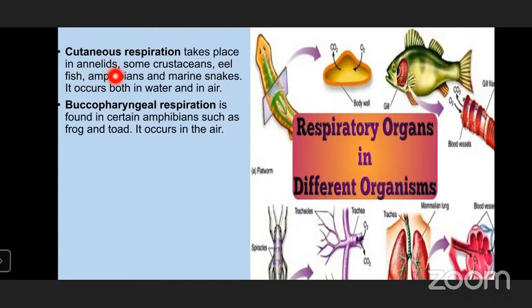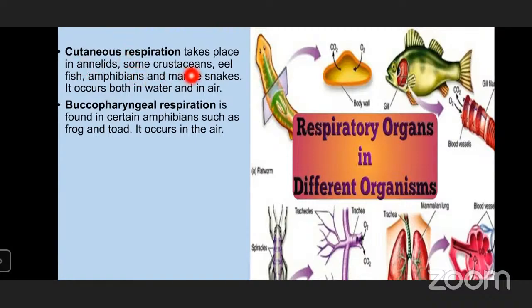The organisms are Nereis, which we have studied in the first year. The most common examples: Nereis, earthworm, leeches. All these are examples of annelids. Here in the annelids, the exchange of gases takes place through the skin. That's why we call it cutaneous respiration.